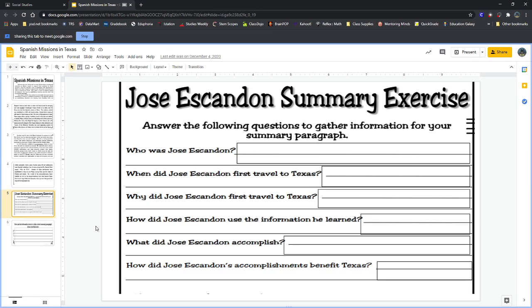Answer the following questions to gather information for your summary paragraph. Who was Jose Escandon? We want to pay attention and look out for that guy in the story. When did Jose Escandon first travel to Texas? When they talk about him going to Texas, we want to see if they tell us what time. Maybe like a year or a month or something like that.